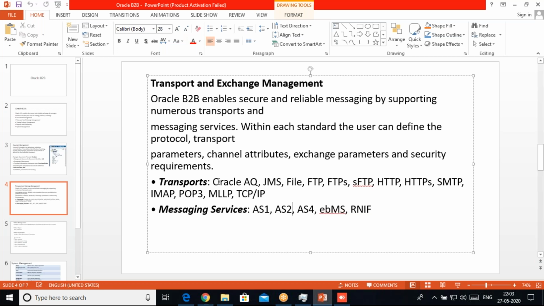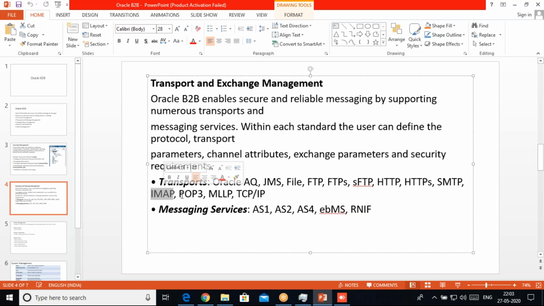Mainly from the B2B perspective, Oracle AQ and JMS are the ones that will be used. These are not much used, and IMAP and POP3 we can use for sending direct messages to the customer email if there is any requirement. But I faced some issues with POP3 and IMAP support while sending messages out from B2B.